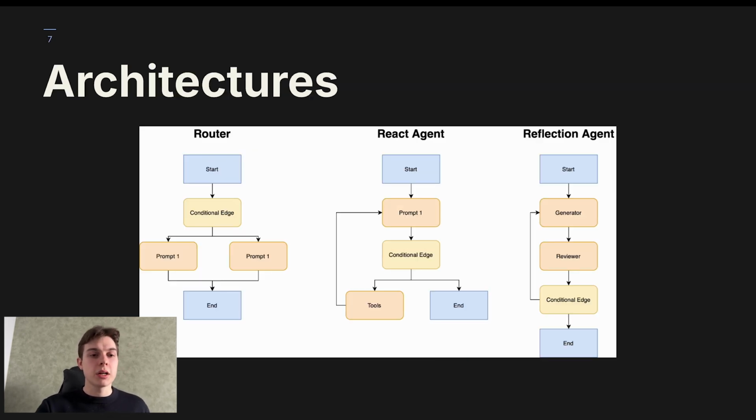Moving on, let's talk a bit about the architectures. There are three main architectures that are supported. First one is router. Here we have the conditional edge, which chooses which prompt should be executed based on the input to the graph.